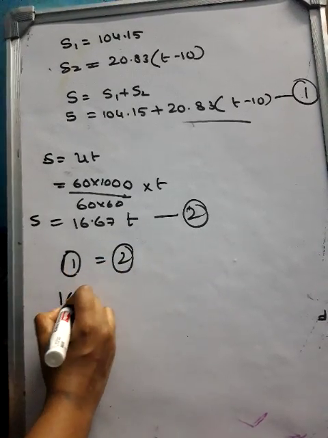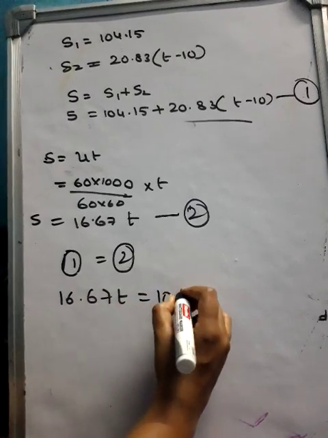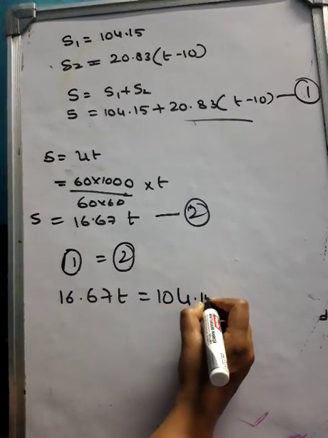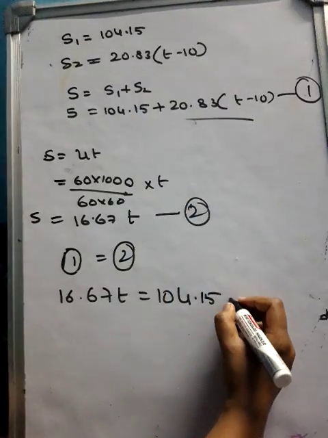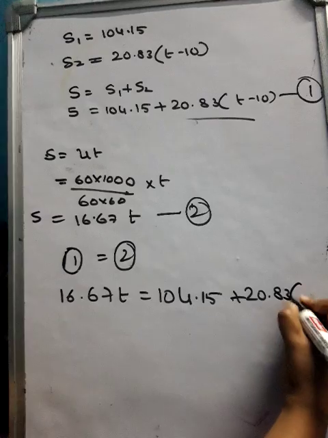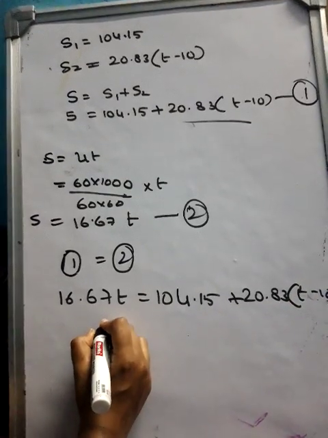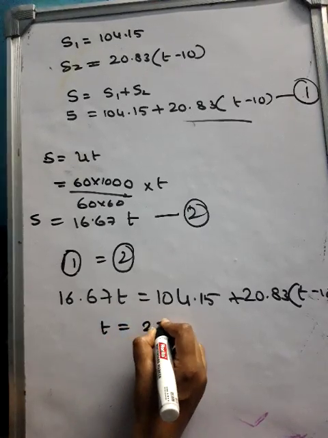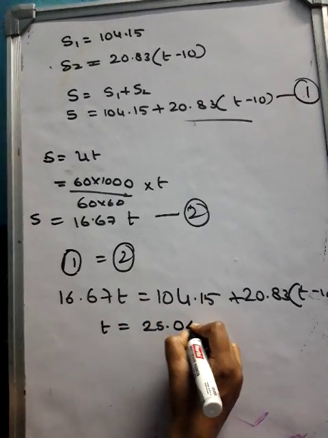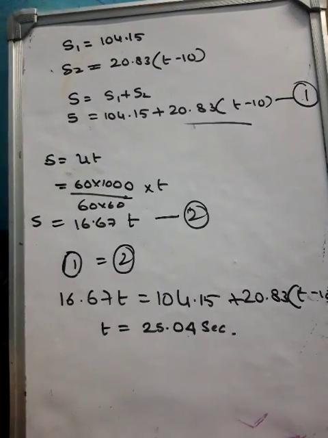That means 16.67 times of T will be equal to 104.1 plus 20.83 into T minus 10. So, if you simplify this one, you will be getting 25.04 seconds. Okay.